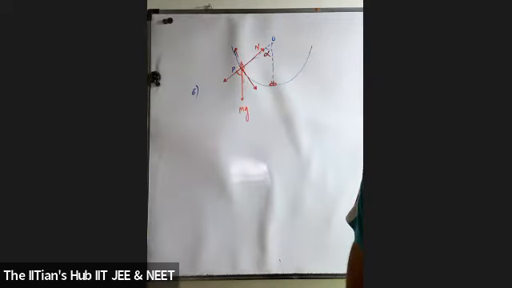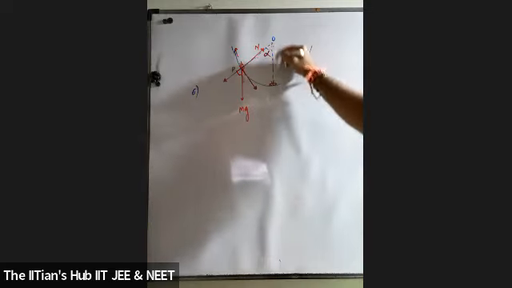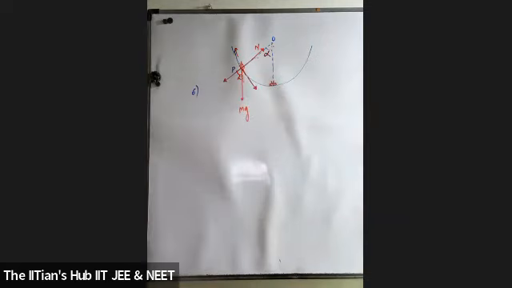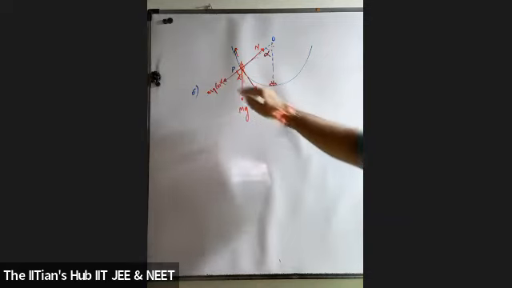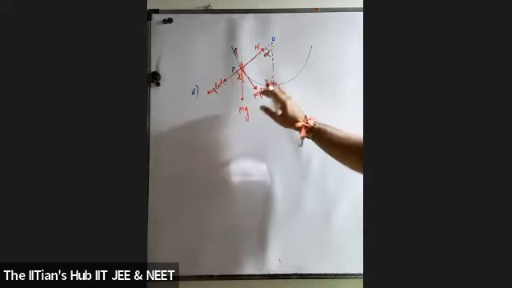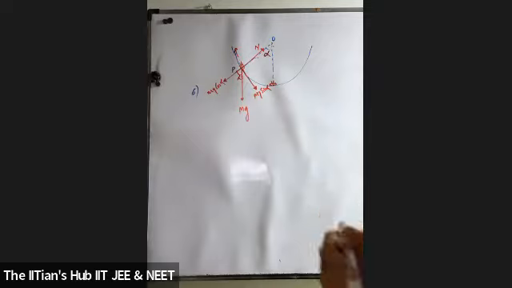Is this clear to all of your students? Agreed? ये देखो, ये दोनों कौन सा angles हो जाएंगे? So this will be corresponding angles I'll consider, तो ये alpha हो जाएगा। So now can you resolve this? Yes, you can resolve it into two components. ये कौन सा होगा? mg cos alpha। ये क्या होगा? mg sin alpha। क्या इतना क्लियर हुआ स्टूडेंट्स? Is this clear to all of you? Yes.